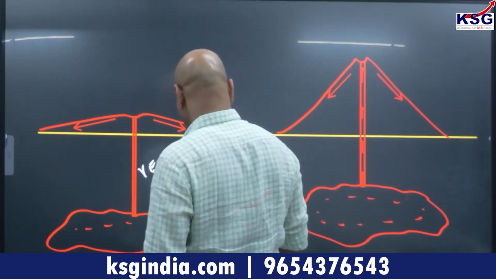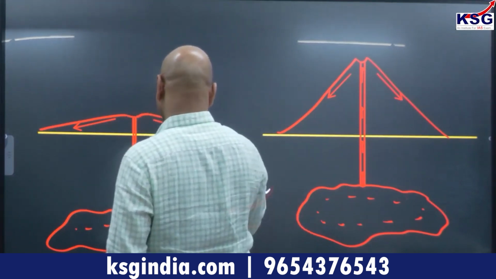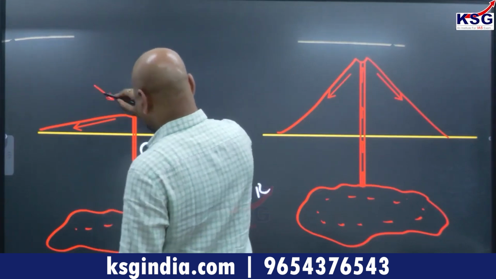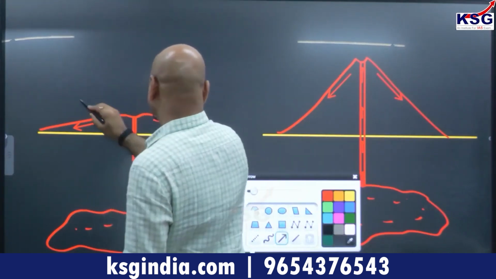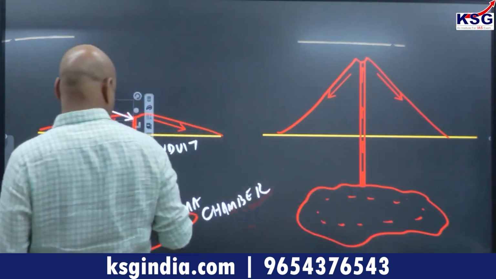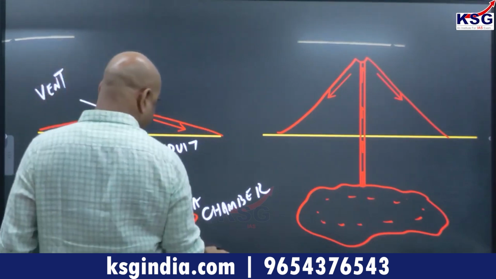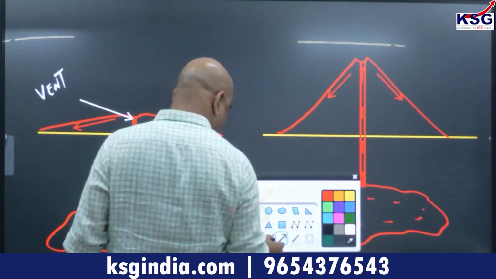This is a conduit. The mouth here is known as vent. This is called the vent.